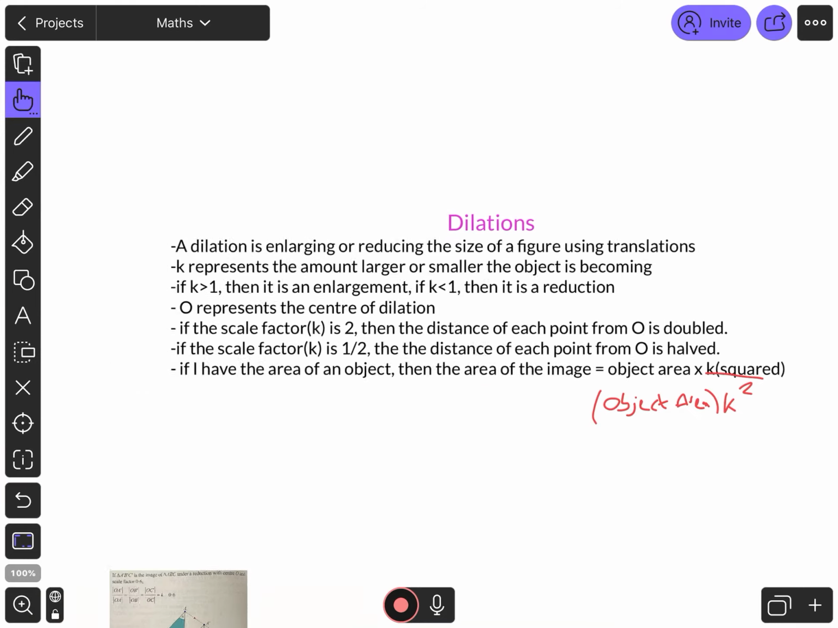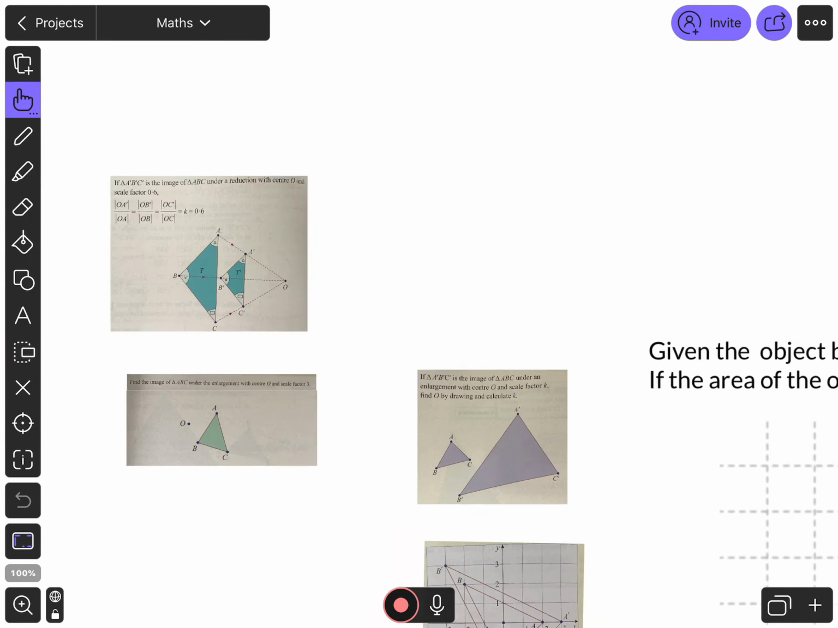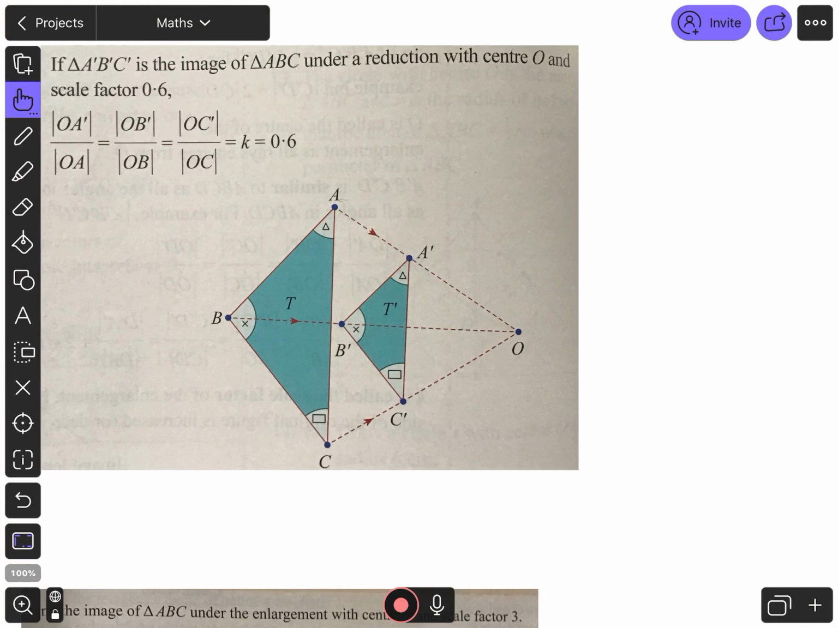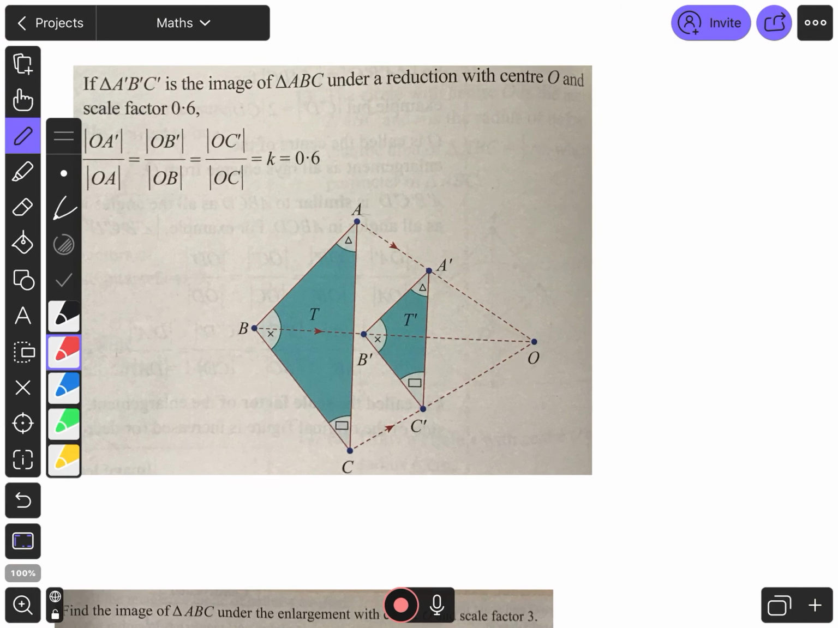I'm going to take a look at a couple of different questions today. So this first one here, this is what we're talking about. This first bit says, if A dash B dash C dash is the image of ABC. What they'll generally do is call this my object, the starting one, A, B and C. Whereas if they're looking at the image, the second object, they'll put a little dash at the side of each of them to show that this is the second one of this A, B and C.